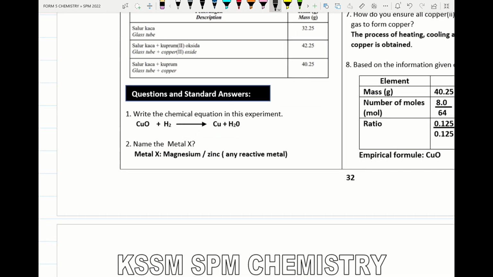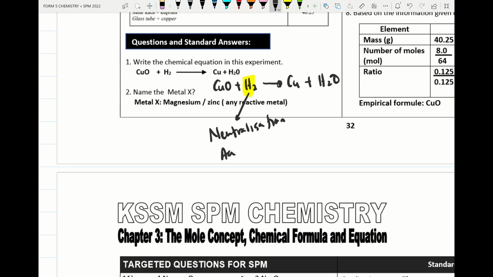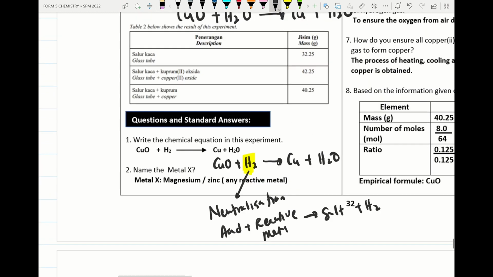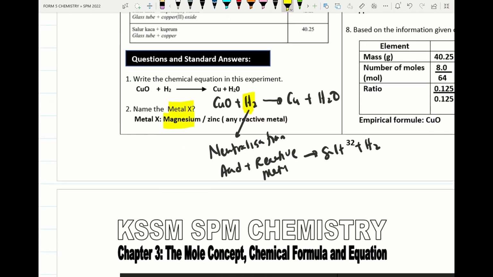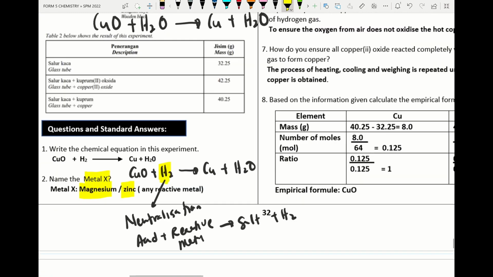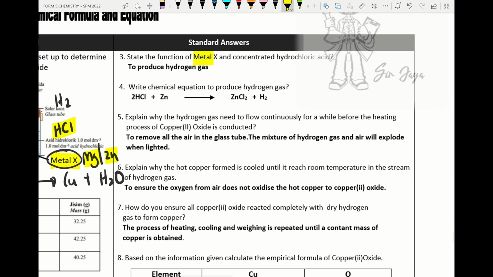The main equation will be what? Copper(II) oxide reacted with dry hydrogen gas, we will get copper and water. Please remember the method to produce hydrogen gas: we use the neutralization method, where acid reacted with a reactive metal produces salt and hydrogen gas. In this case, we have to name a reactive metal like magnesium or zinc. Here the hydrochloric acid is given. What is metal X? Metal X is magnesium or zinc. What is the function of metal X and hydrochloric acid? To produce hydrogen gas.